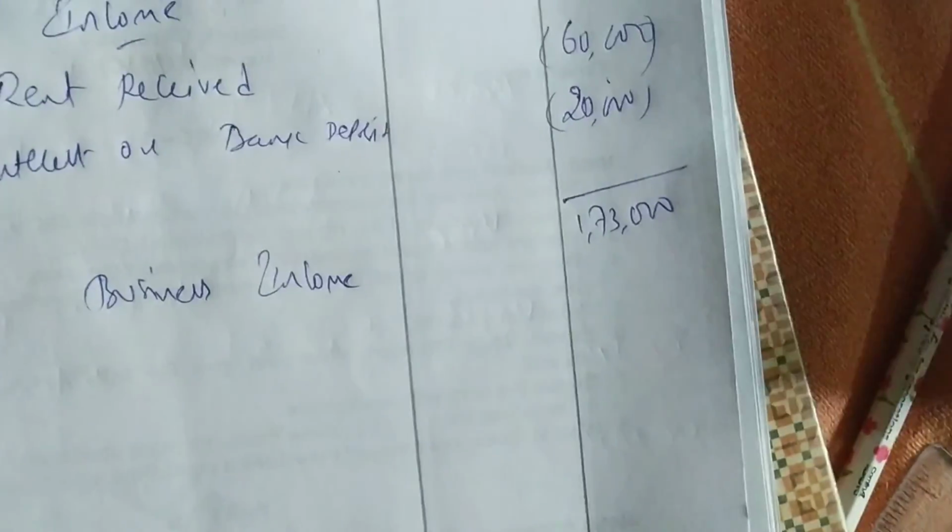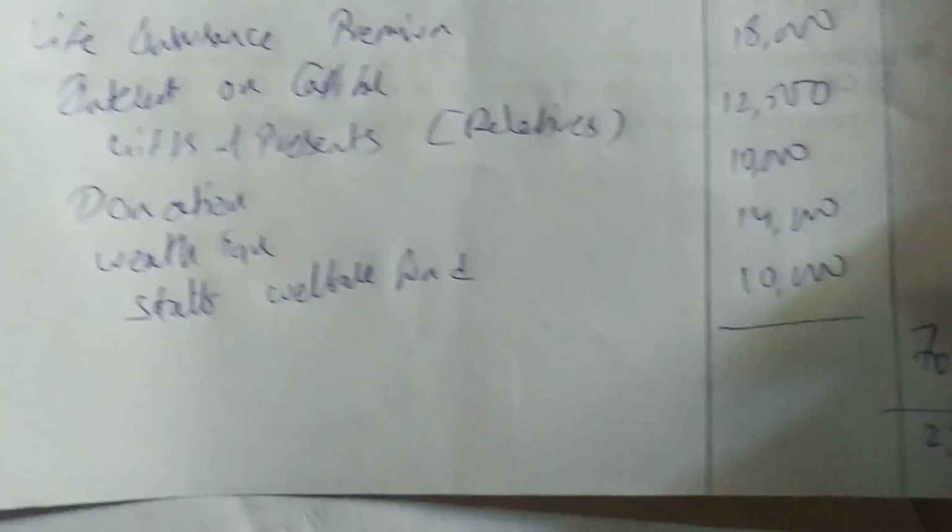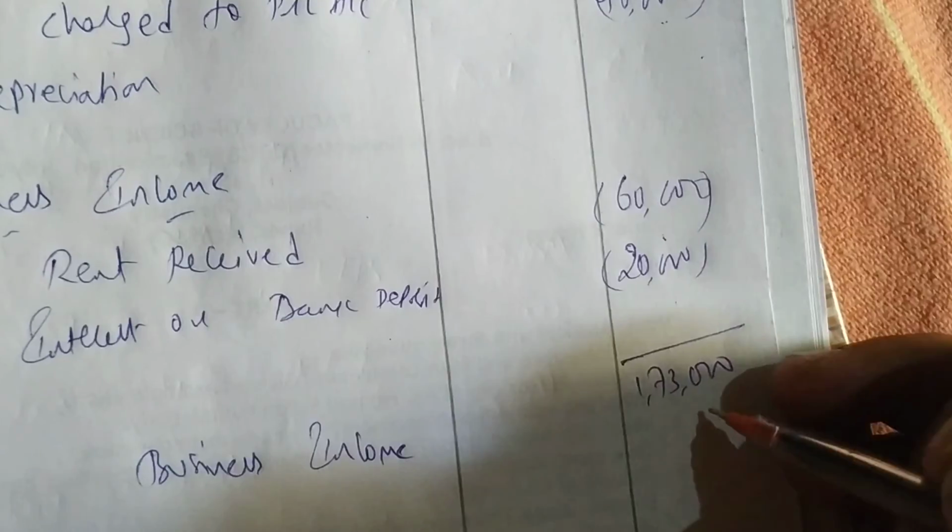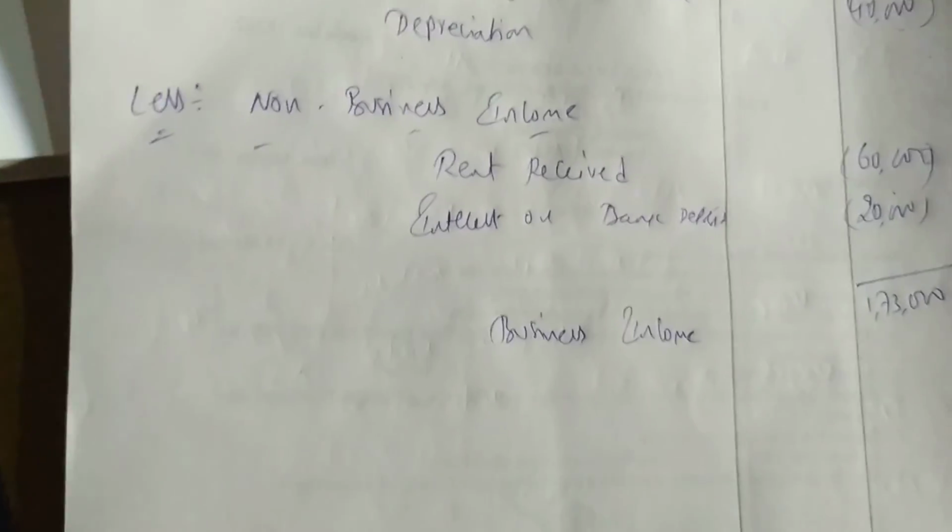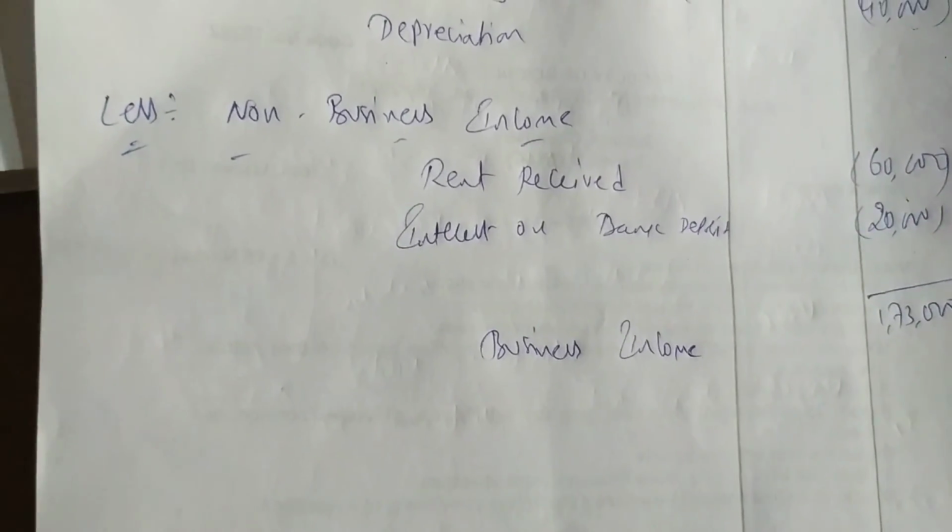So on the other page, this total is 2,93,000. From that you deduct 40,000, 60,000, 20,000, and you get business income of 1,73,000. Easy, right? Yes.